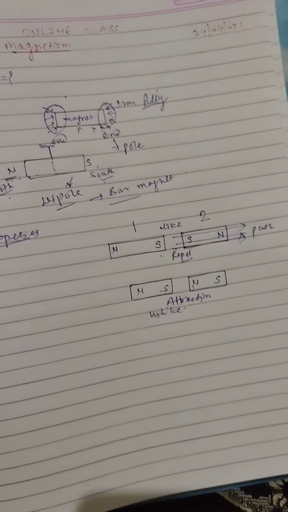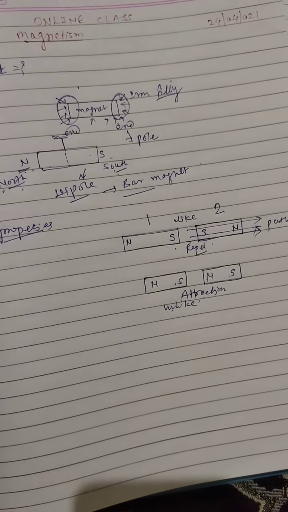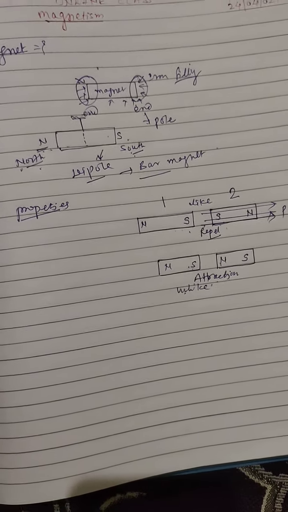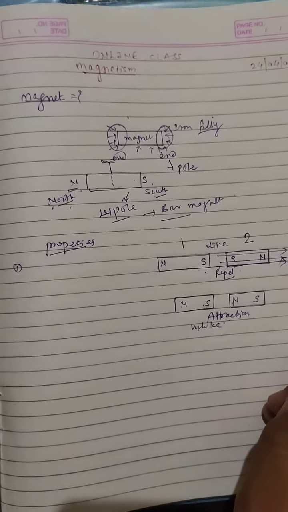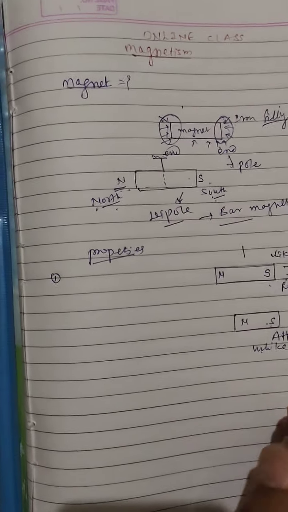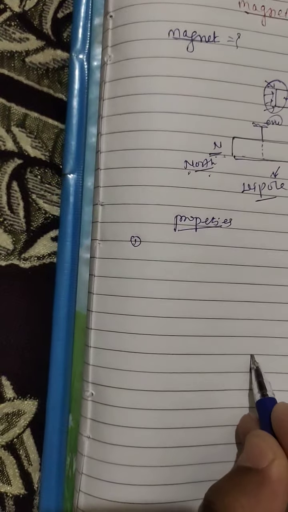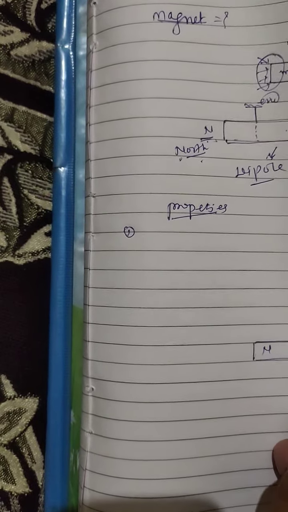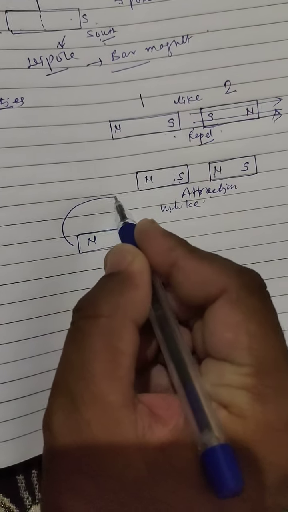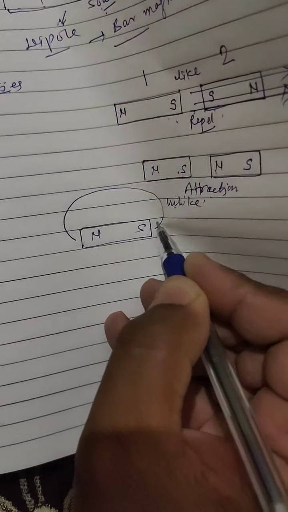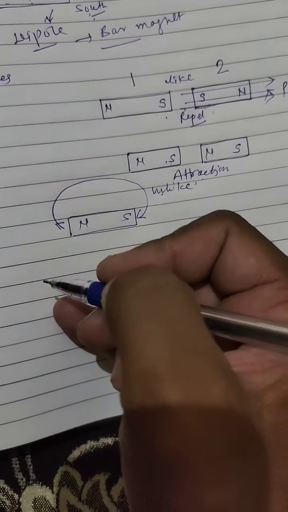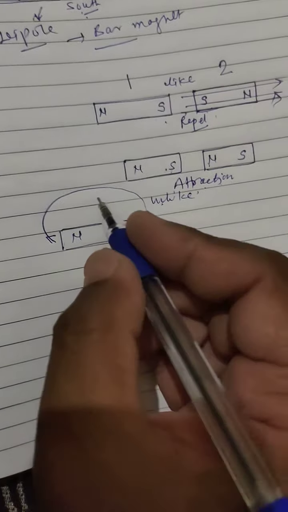Magnetic lines of forces are the path along which a free magnet or magnetic material moves. Keep in mind, these magnetic lines of forces have some properties. Magnetic lines of forces always originate from the north pole and end on the south pole.